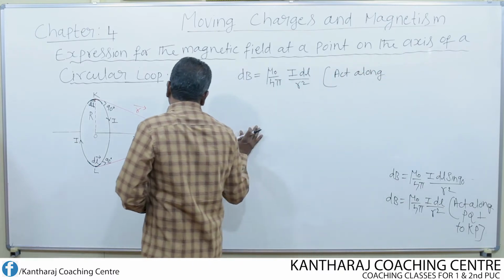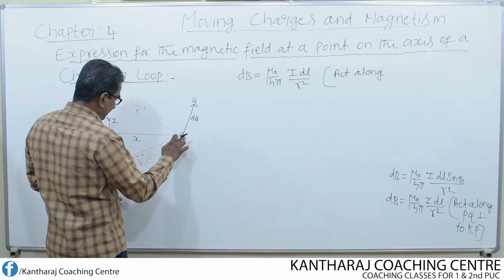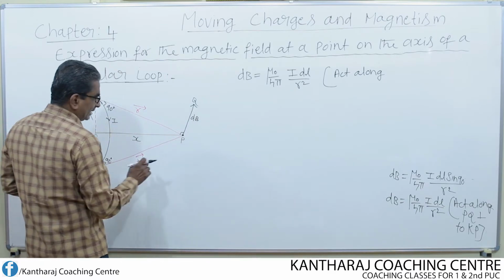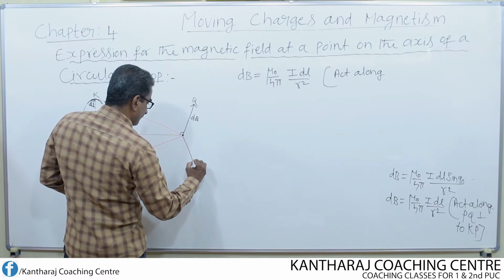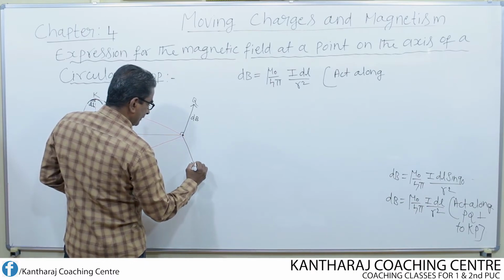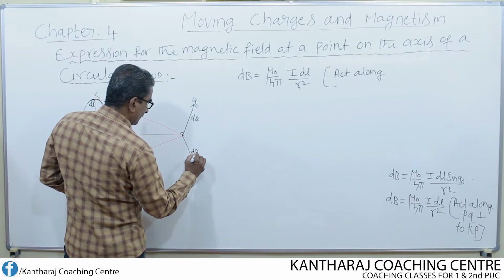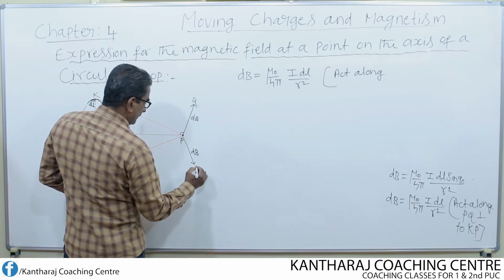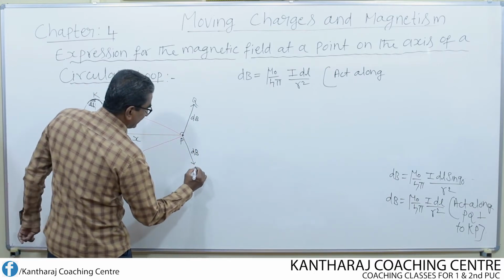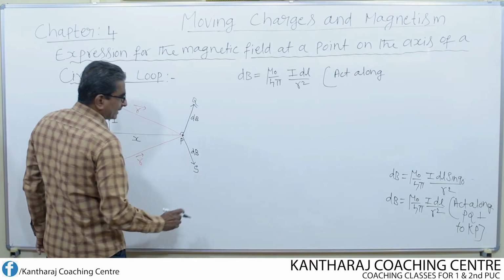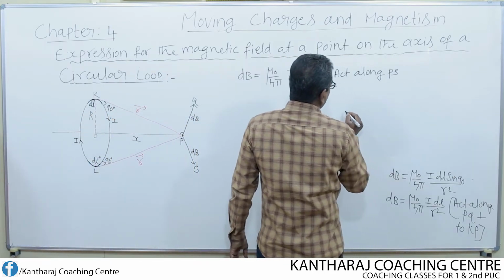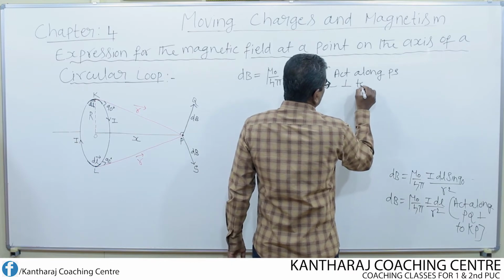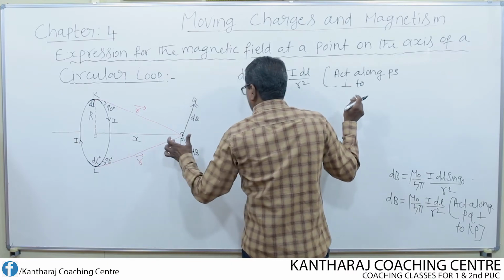Okay, let us find out the direction. At this point, the field due to this current element acts along PS, I write, acts along PS perpendicular to LP.